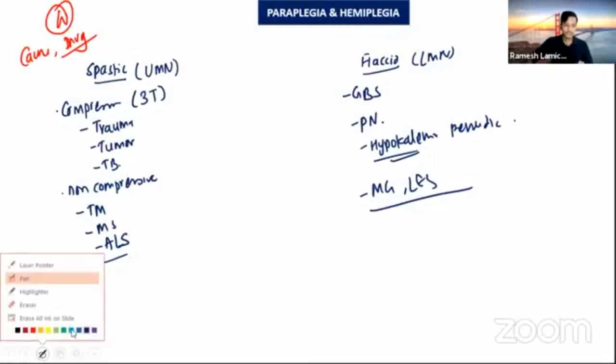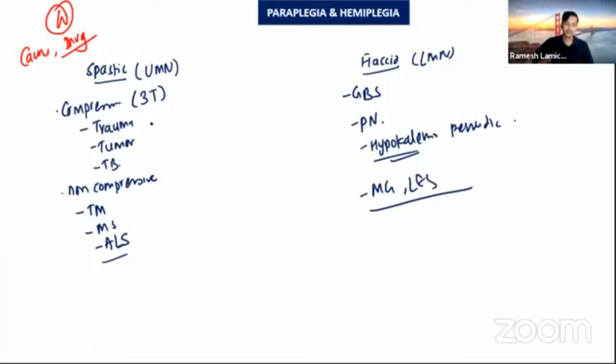So let's investigate this case. To investigate trauma, tumor, and tuberculosis, we can do a CT scan. If we do a CT scan or MRI of the spine, we can clearly demonstrate the tumor and trauma, right? And for tuberculosis, we can also see bony involvement of the TB on the CT scan. For the primary focus, we can also do a chest X-ray.